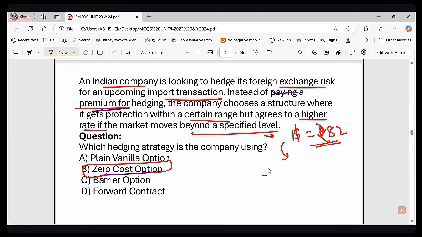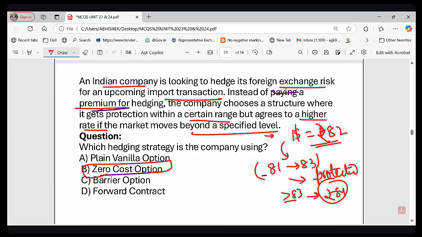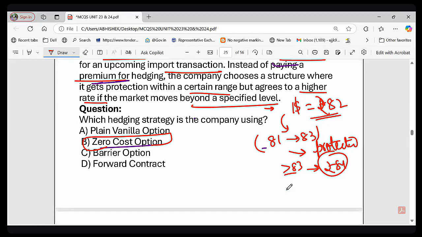Now what is happening here? If the rate stays between 81 to 83, they are protected. And if it goes beyond 83, यदि वो 83 के ऊपर चला जाता है, तो वो फिर बोलते हैं कि चलो हम 84 वाला खरीद लेंगे. Then they agree to buy at ₹84, right? So this is called a zero cost option.